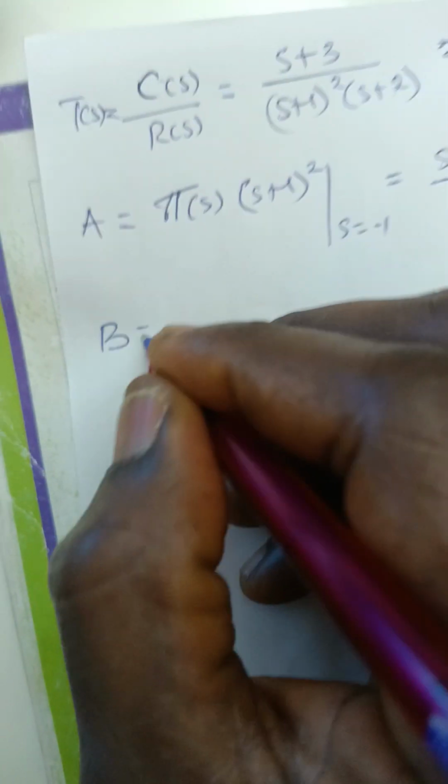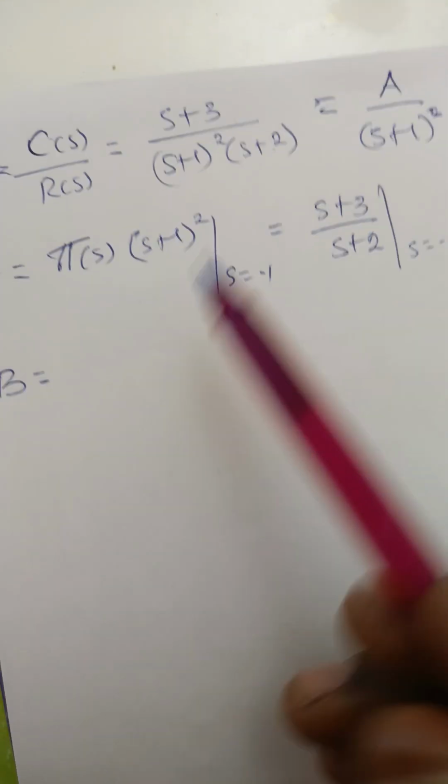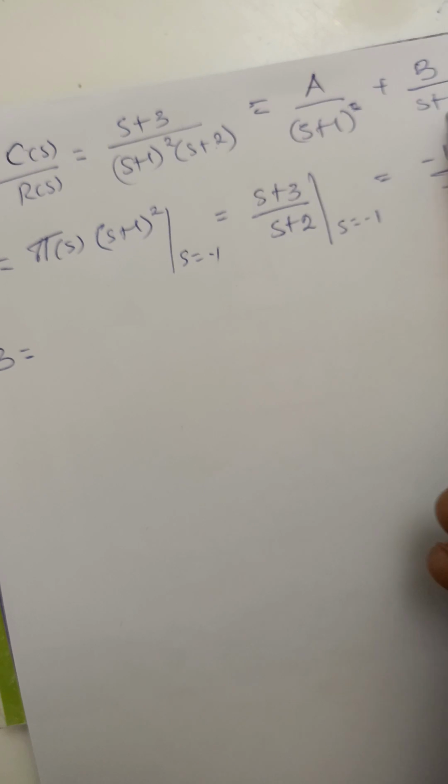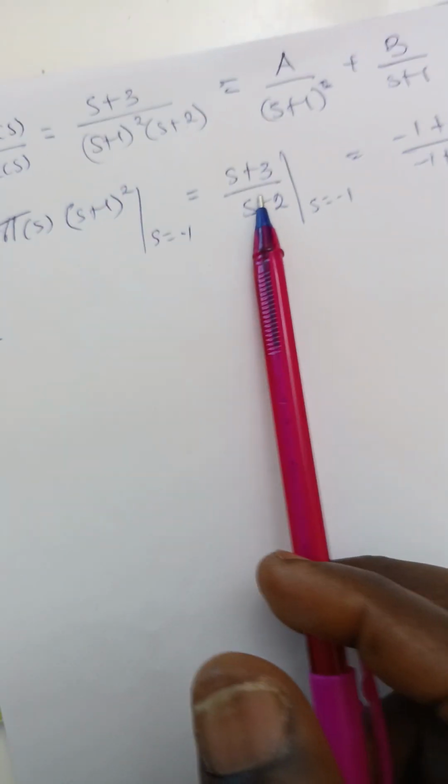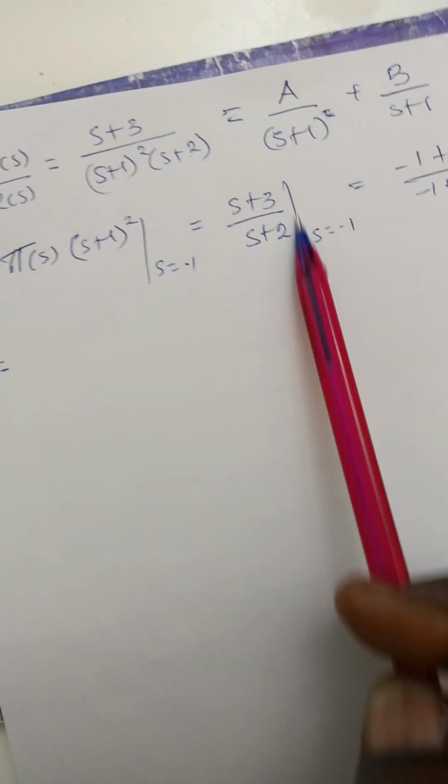So to get b, since it's a repeated root, anytime we want to find the subsequent one, we need to differentiate whatever we have here. So this particular expression, you have to differentiate it to get b, because it's still the same s plus 1 that is there.